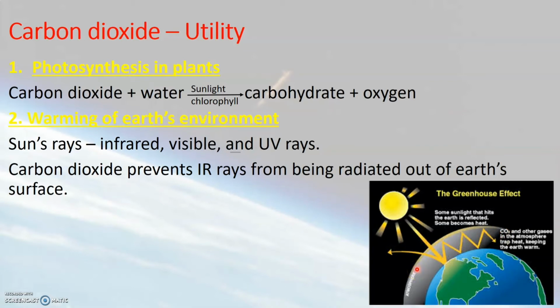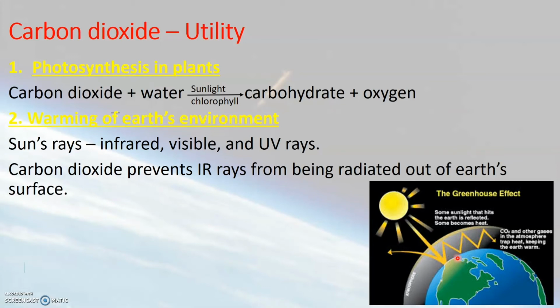So here we can see that presence of carbon dioxide will prevent IR rays from getting radiated, and hence it will warm up the Earth's environment. Now, can you think of what happens if there is more amount of carbon dioxide in the atmosphere? So when there is more amount of carbon dioxide, the amount of these rays trapped will be more. Now this will lead to an increase in temperature on the Earth's surface.